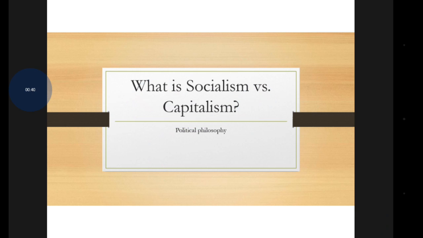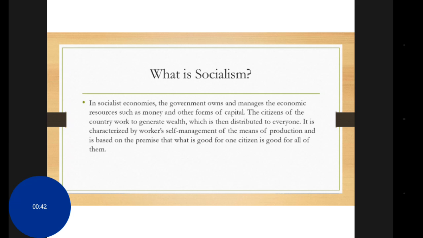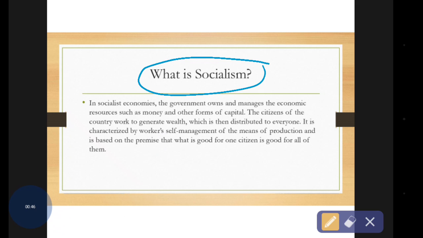Okay, first one is about what is meant by socialism. Socialism is nothing but all the control of the resources is under the control of the government, and management is done by the government only.